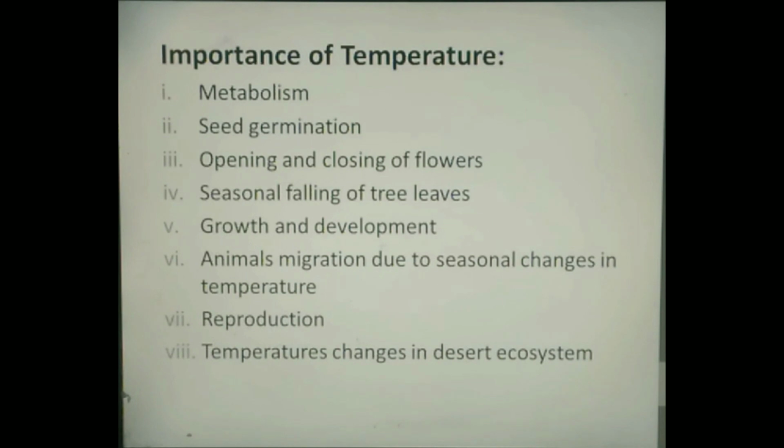Importance of temperature. Metabolism, seed germination, opening and closing of flowers, seasonal falling of tree leaves, growth and development, animals' migration due to seasonal changes in temperature, reproduction, temperatures changes in desert ecosystem.